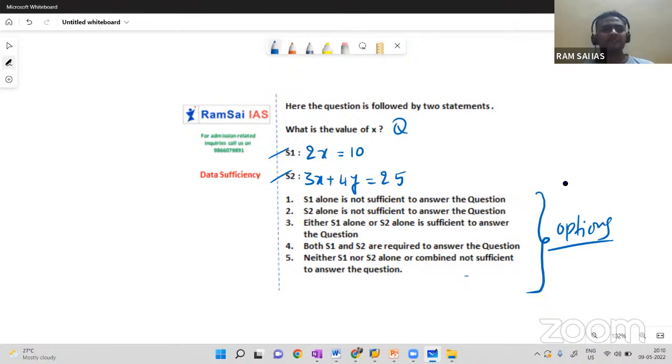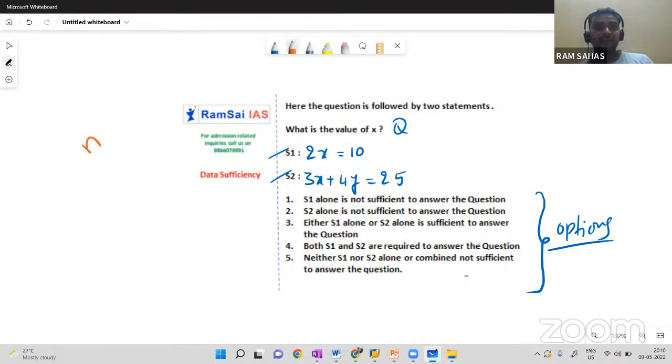X can be 5, 15, 40, 85, minus 10. I'm not bothering about it, but whether I can get the answer or not, that is what I have to check. Now, close statement 2 with your hand and try to solve the question with statement 1 alone. If 2x equal to 10, can I get x value or not? That is what I need to check. Yes, I can get, because I know one concept.